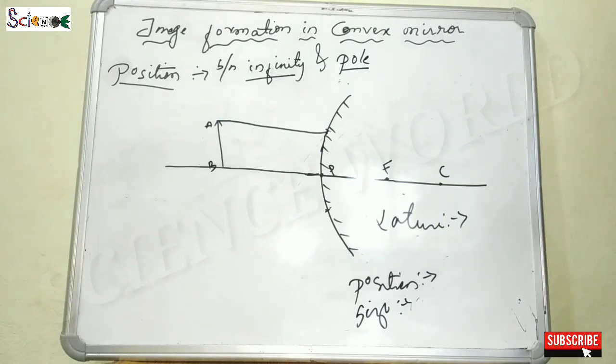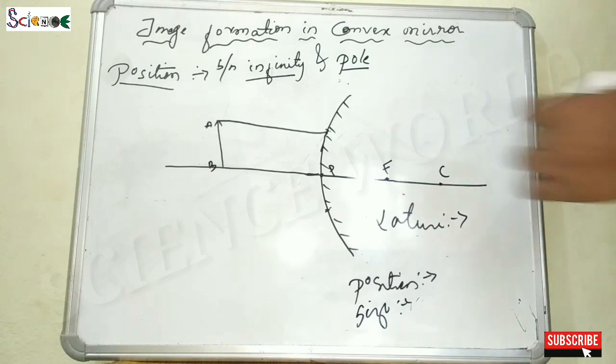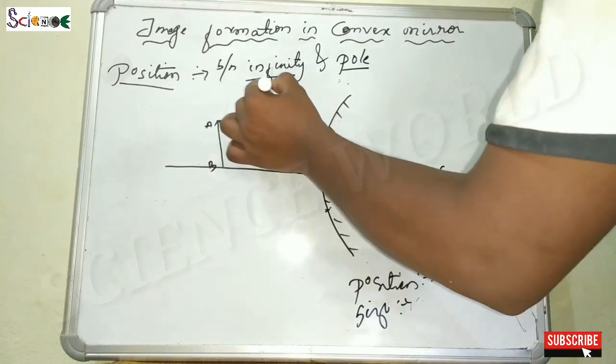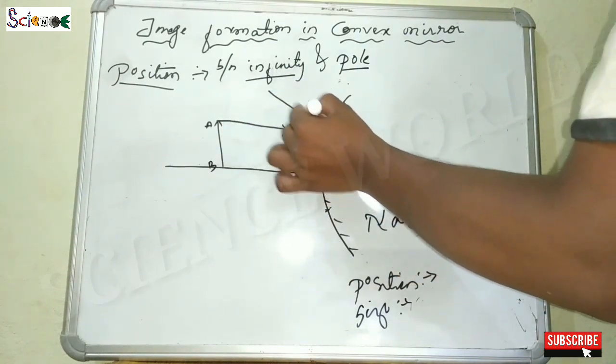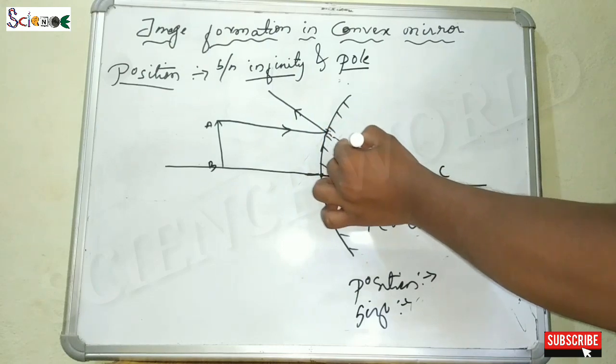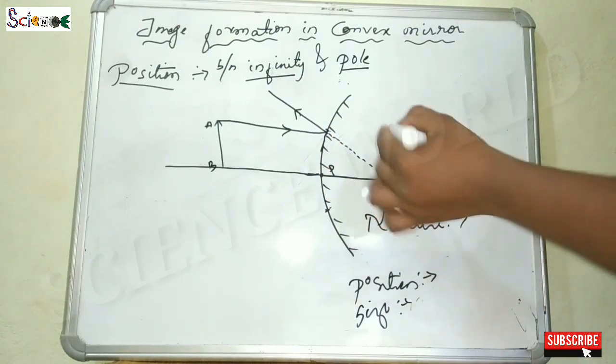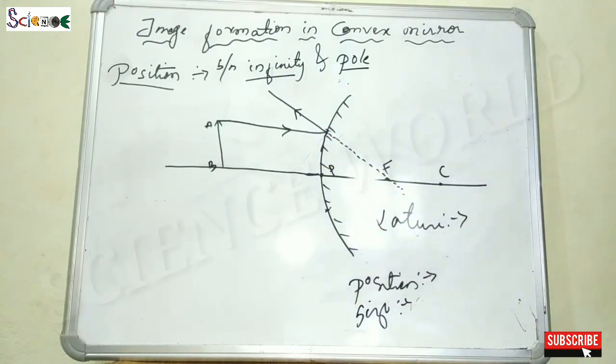The nature of a convex mirror is to diverge the ray of light, so it will diverge in a particular manner. Its reflected ray forms the imaginary ray which touches the focus, like this. It is the incident ray, it is the reflected ray. This reflected ray creates an imaginary ray which touches the focus.